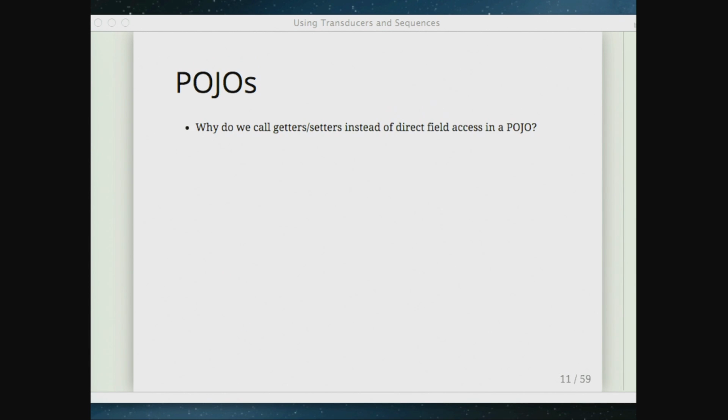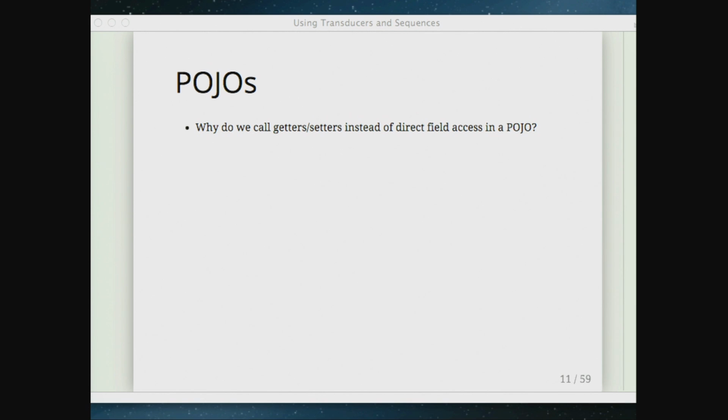So a question some people ask is, why do we have getters and setters instead of just calling these fields directly? Does anybody have anything? Yeah. Because the interface to it is private by default. So you're encapsulating the fields and making it private. That's one good reason.